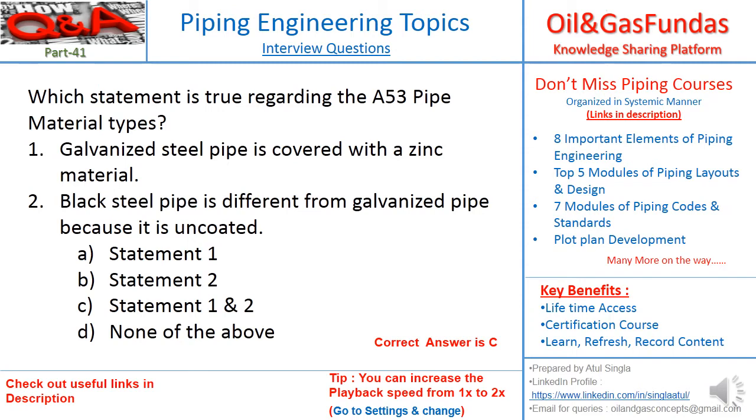The only difference between galvanized and black steel is that it is not coated. So with time its color becomes black. That is why we call it black steel. So both these statements are correct. Galvanized is covered with zinc and black steel is not covered with zinc. These both are the types of A53 pipe material.